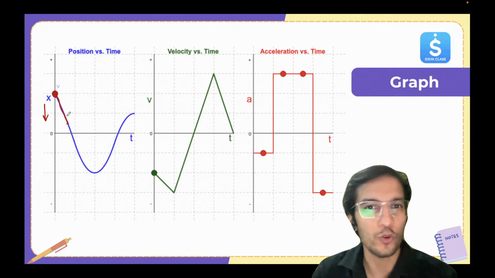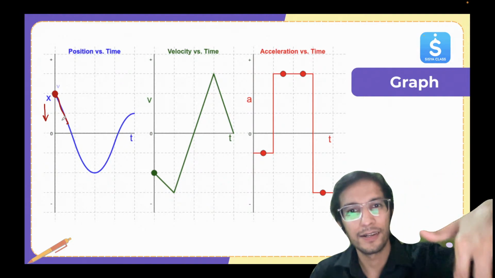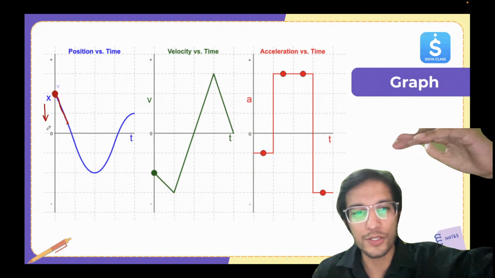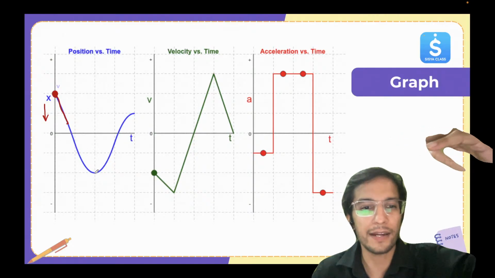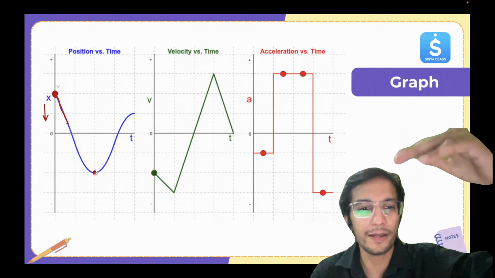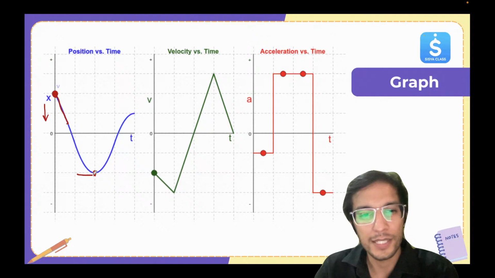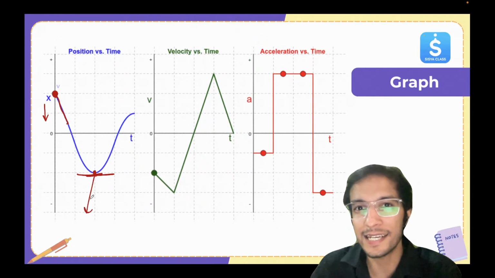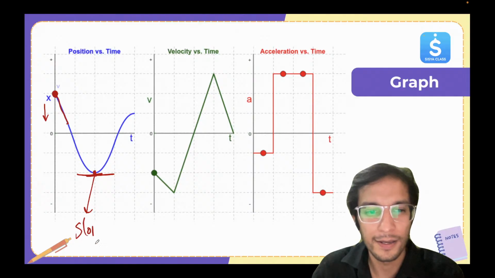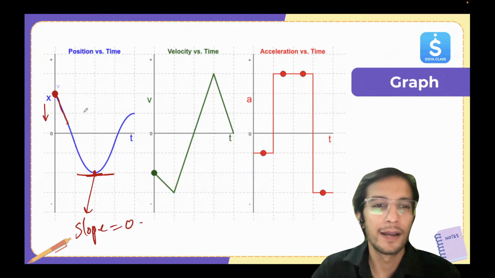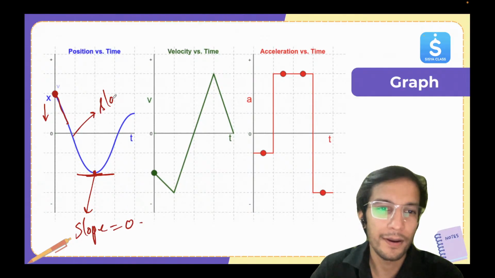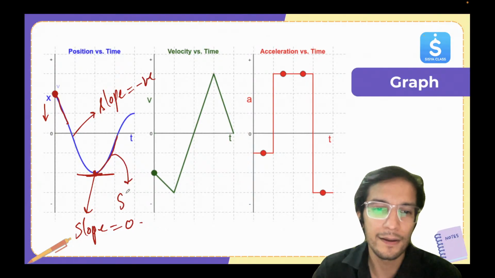Correct? It's going down. It was something in the positive, now it's going down, and it became negative. And at this point, you can see the slope is becoming zero. Slope is zero for the xt graph. Slope zero. And here, slope negative. And here, from this point, you can see the slope is becoming positive.